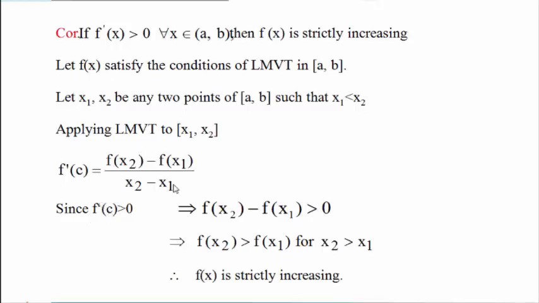That is nothing but this one, and this is positive, and this denominator is also positive because x2 is always greater than x1. So from this we can say that f of x2 minus f of x1 is always positive, strictly greater than 0. In this way we get f of x2 is strictly greater than f of x1. x1 and x2 are any 2 points, so we can conclude f is strictly increasing.